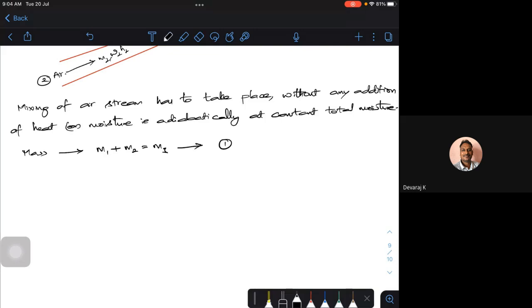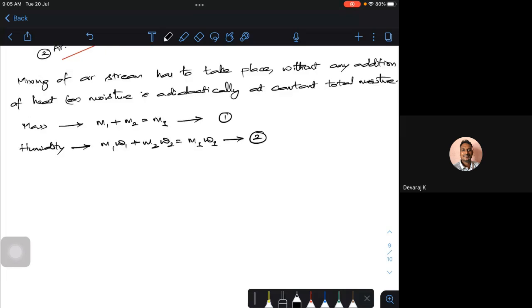Now in terms of humidity, M1 into omega 1 plus M2 into omega 2 is equal to M3 into omega 3. I'm calling it equation number 2. In terms of enthalpies, M1 into H1 plus M2 into H2 is equal to M3 into H3.